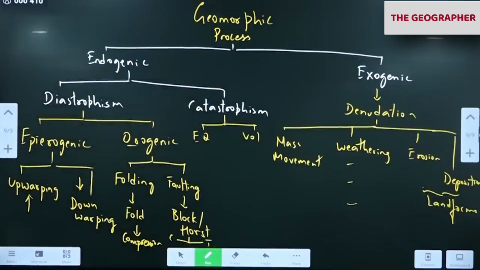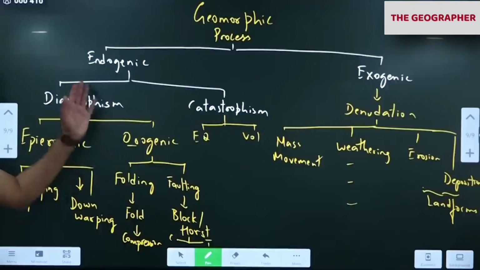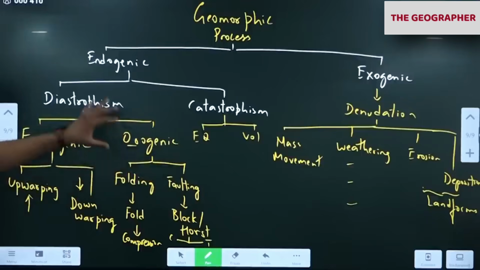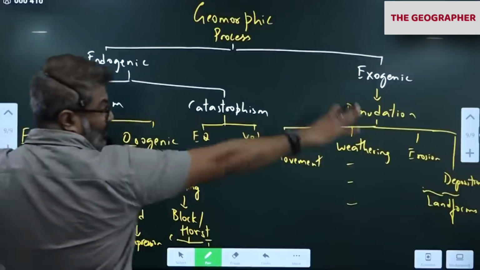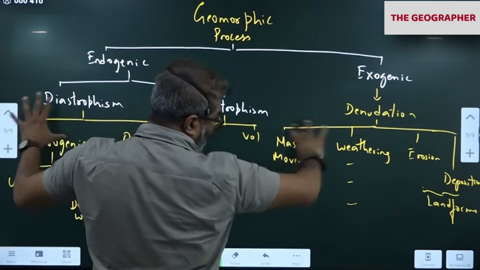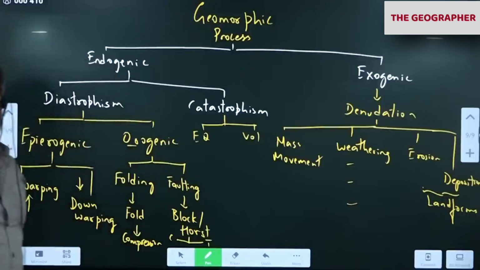Write down now. So in the exam, if they ask to describe various geomorphic processes on the earth surface, then you have to talk about both endogenic and exogenic, all this in two small lines. Because they are asking for 150 words or 250 words, you don't have to write more about anything. You have to write two lines for each. This diagram will help you to remember that flow chart.